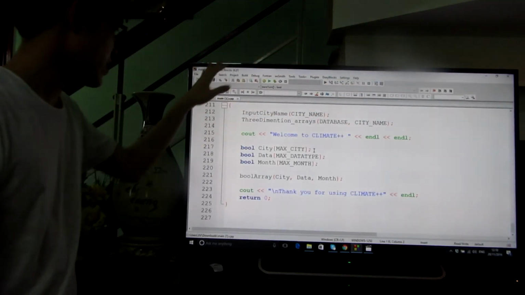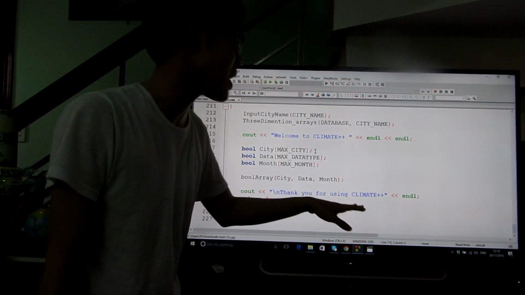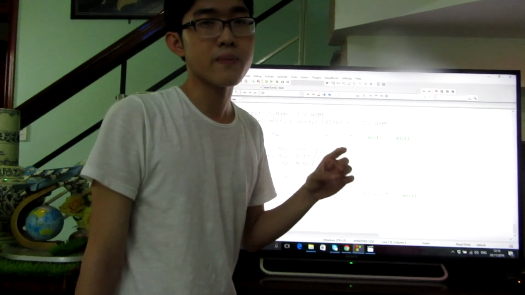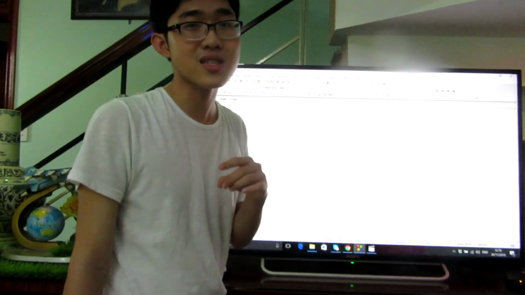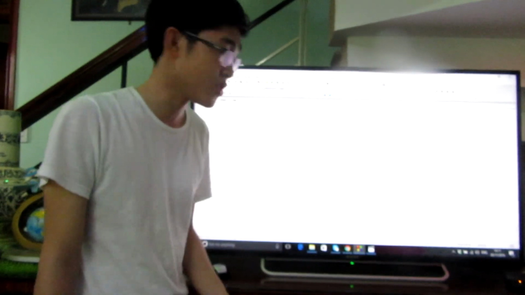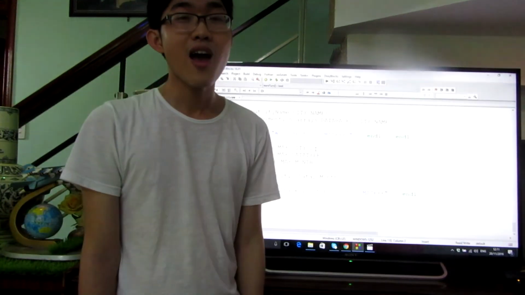After all of this, we have the conclusion: "Thank you for using climate." When the user inputs no, they don't want to continue, return 0. That's the end of the program.